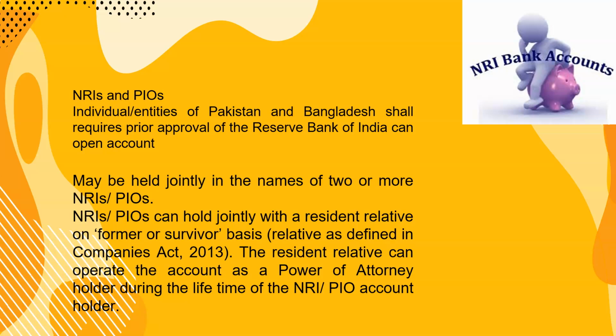So who can open these accounts? NRIs and PIOs. Individual entities of Bangladesh and Pakistan require permission of RBI. They can be held jointly with two or more NRIs or PIOs, and NRIs or PIOs can hold them jointly with a resident relative but on a former or survivor basis. That means till the NRIs or PIOs are alive they will operate, otherwise after their death the resident will operate.